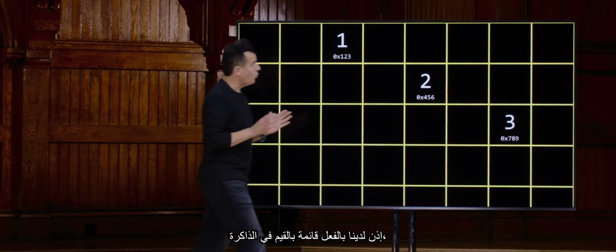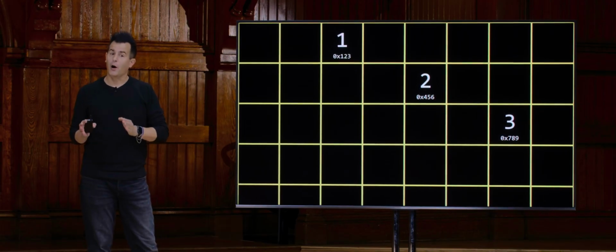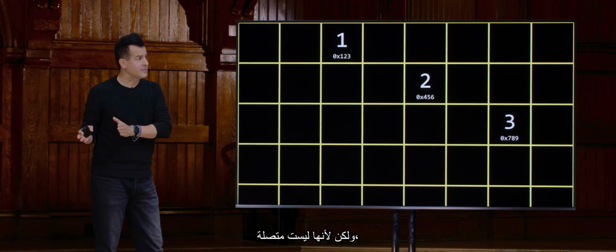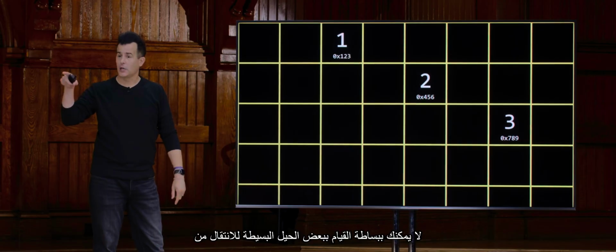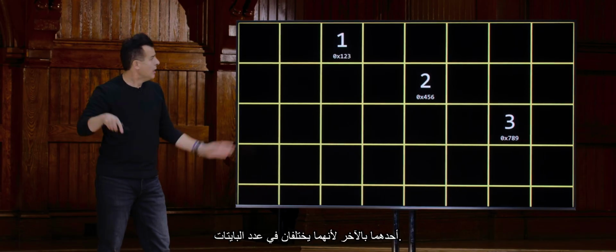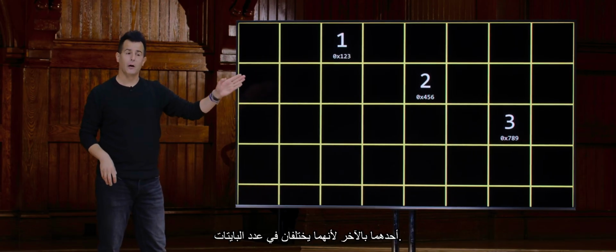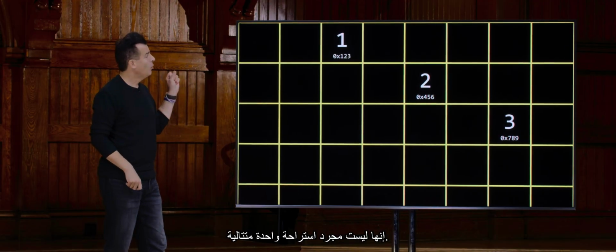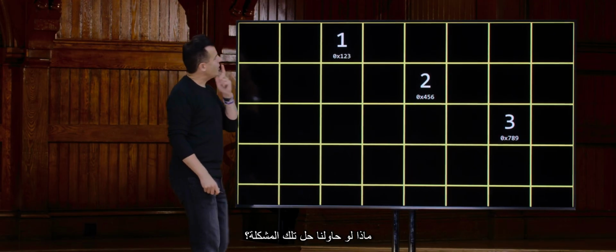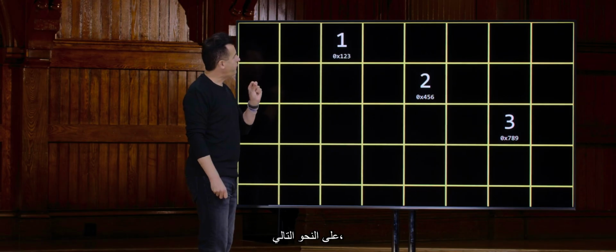So already we have a list of values in memory, but because they're not contiguous, you can't just do some trivial plus trick to go from one to the other, because they're differing numbers of bytes apart. They're not just back to back 1 byte. So what if we try to solve that problem in the following way?